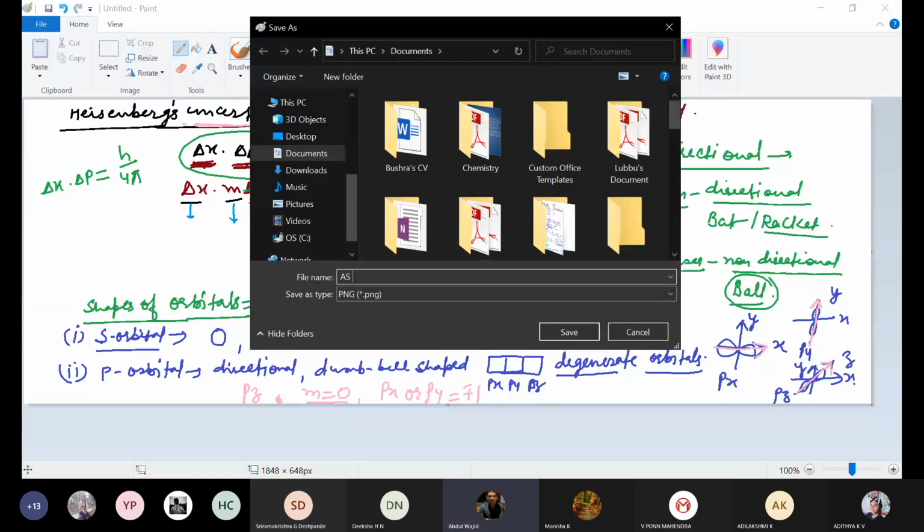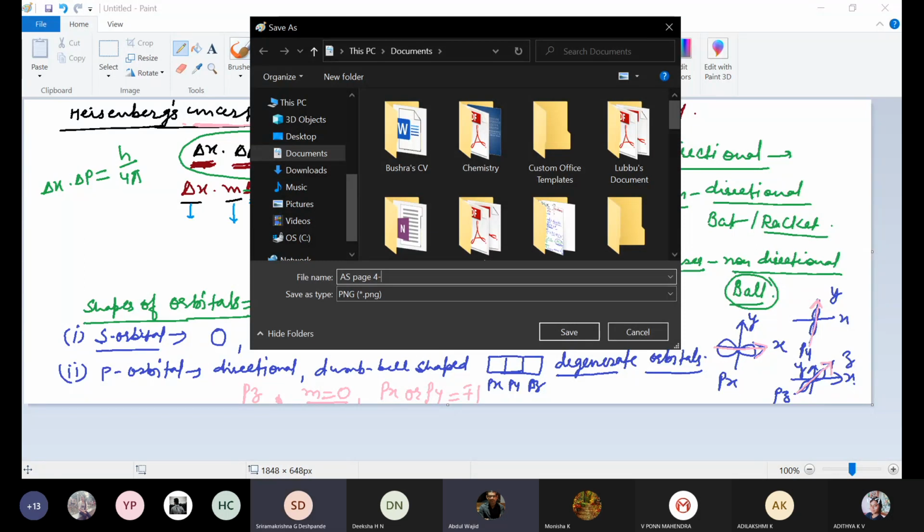If one lobe is bigger, it means the probability of having an electron in that lobe will be more, and in the smaller one the probability will be a little less. That's the probability only. We can't say that the electron is in the bigger one and not in the smaller one, but the probability of having the electron in the bigger one will be more.